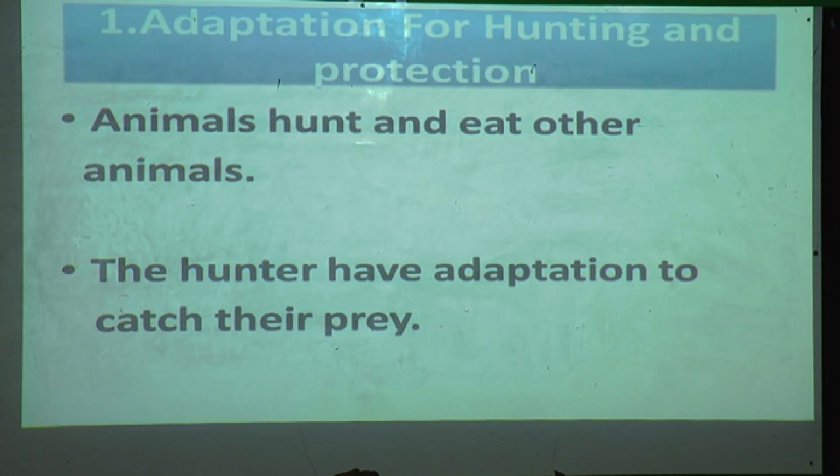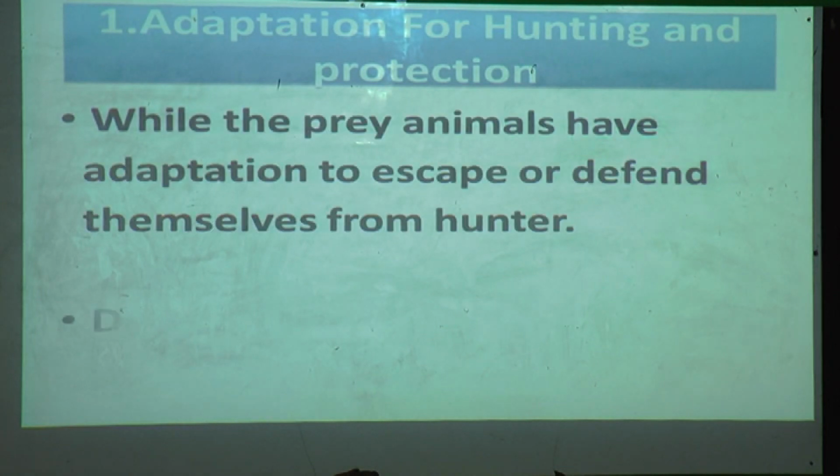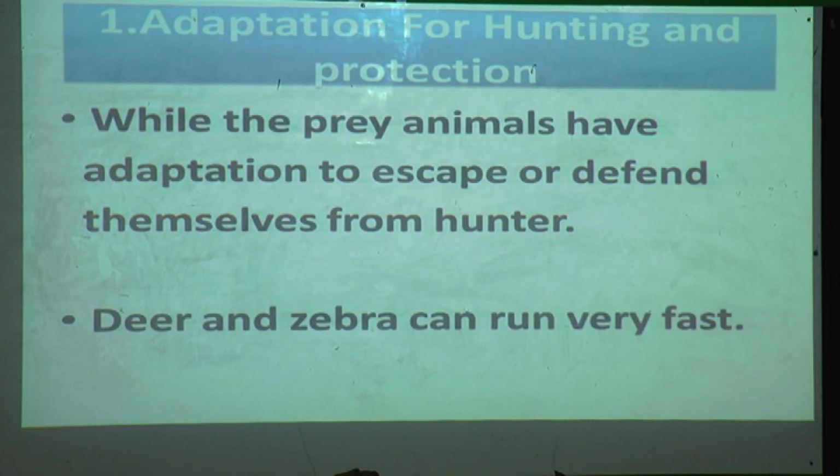Prey means the animal which is killed by another animal, while the prey animals have adaptations to escape or defend themselves from the hunter.